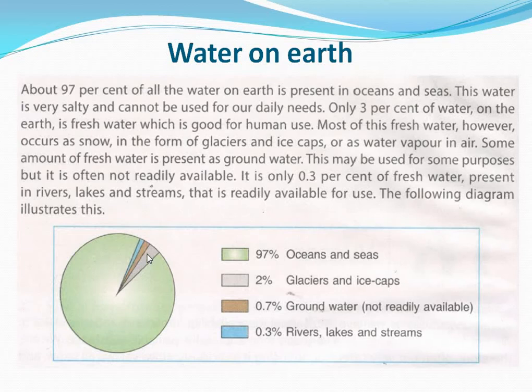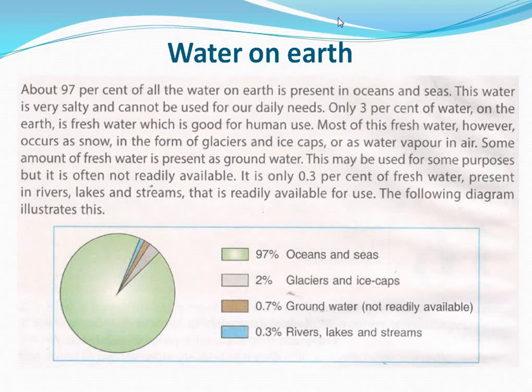Out of this 3%, 2% is glaciers and ice caps. And 0.7% is groundwater, but the left is 1%.